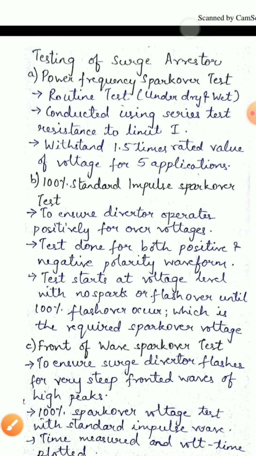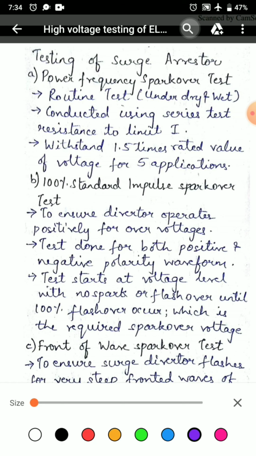Testing of surge arrestor for over voltages. Surge arrestor or lightning arrestor are the most reliable device to protect the power system against transient voltages due to lightning and switching surges.